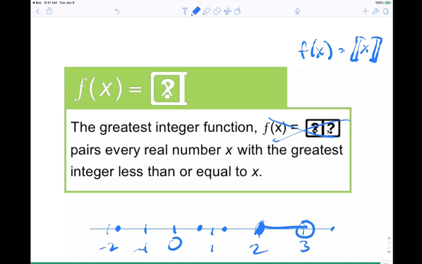If x were -1/2, what's your y? -1. It's the number to the left on the number line. So here's -1, -2, so -1 point something is here. What's the integer to the left? Right here, -2.